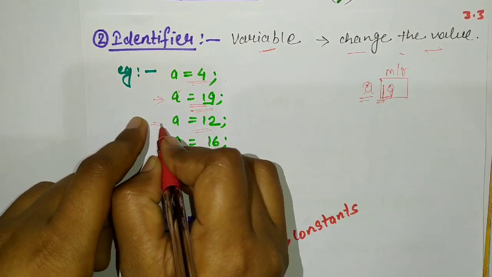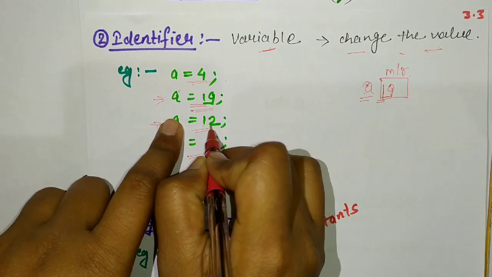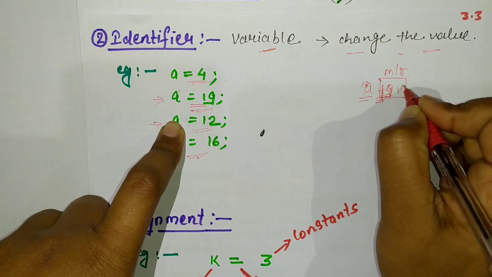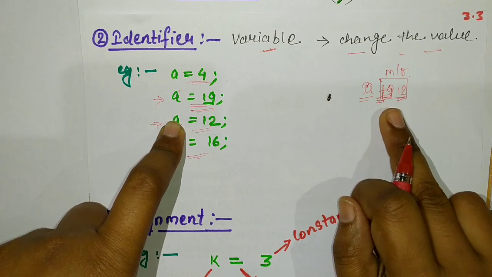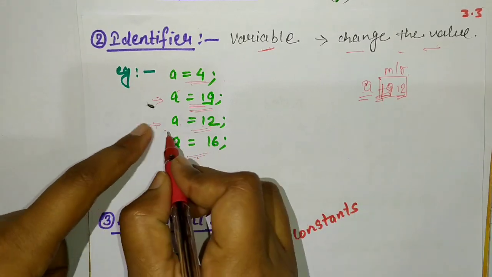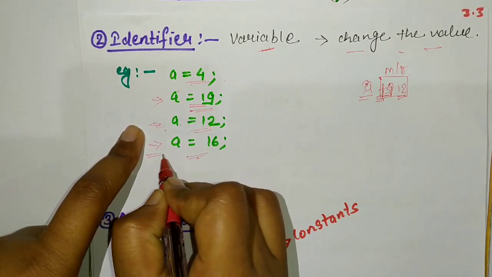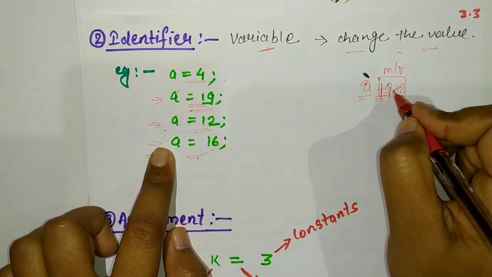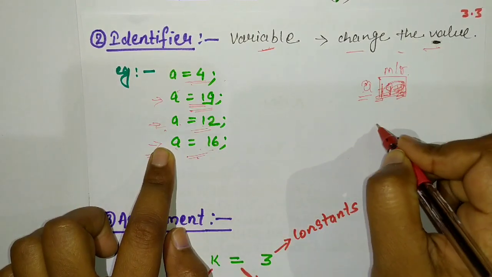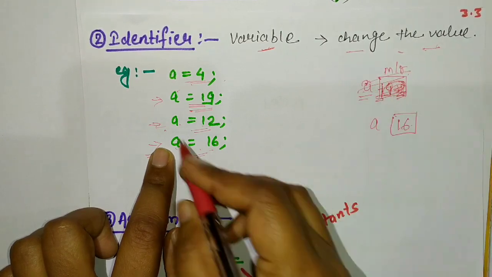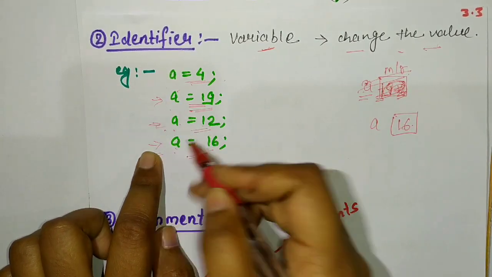Next we read the third statement, a is equal to 12, so again the value of a is changed, and now it is 12. Then we read the last statement, a is equal to 16, so again the value changes, and now the value of a is 16.